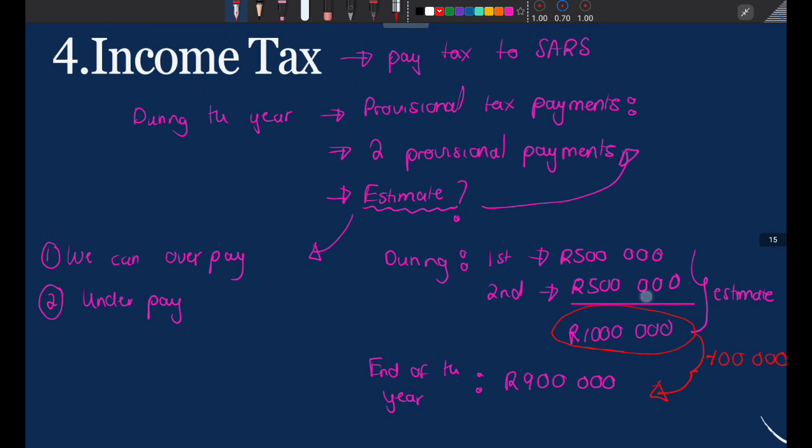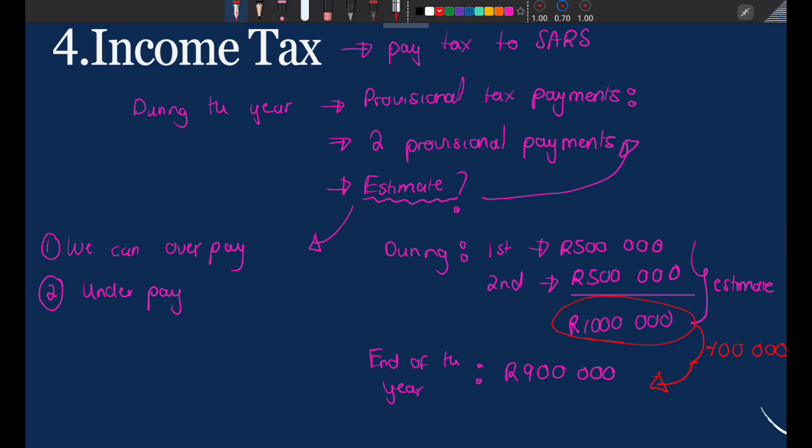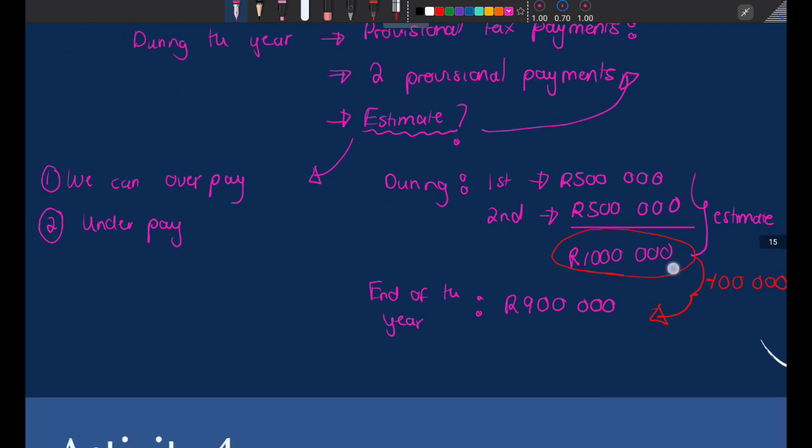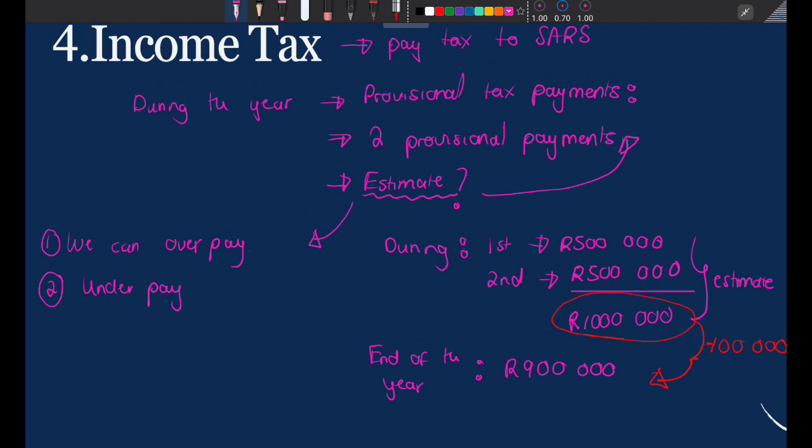So from this example, we can see that it's either SARS owes you or you owe SARS, right? And in the next video, we are going to be looking at an activity which will show you, if SARS owes you, what do you do with that? And when you owe SARS, what do you do with that?